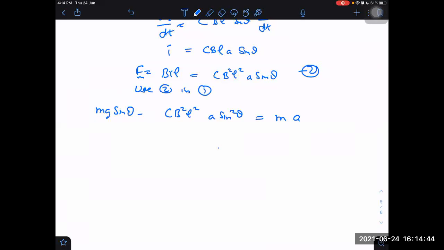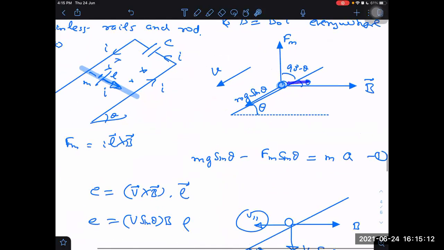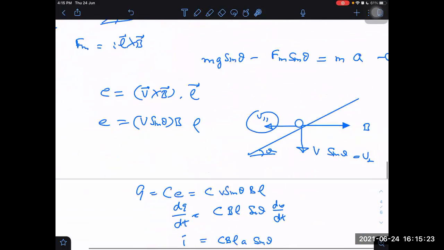So we are getting acceleration from there as mg sine theta divided by C B square L square into sine square theta plus M also will be there. But don't learn it. No use of learning. Learn the method. Reason, I can have several variations of this. The magnetic field may not be horizontal. It may be down, it may be up, it may be along the incline, and each will have its own different result, right? So we should learn the method. Don't try to learn the formula of acceleration.